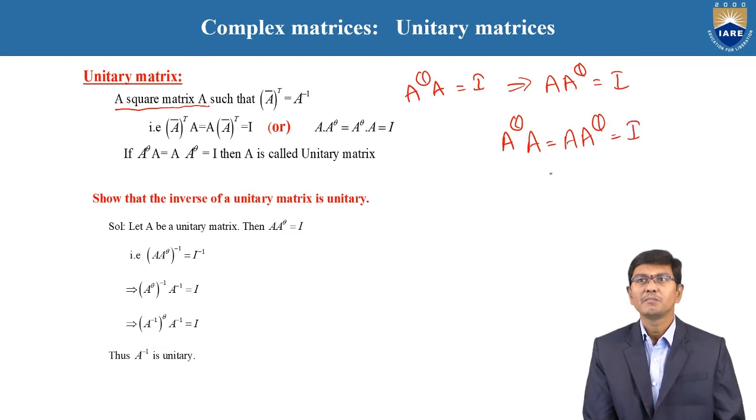Otherwise, in other ways, based upon the condition A power theta is equal to A, which we will write as A bar is equal to A transpose. Why?